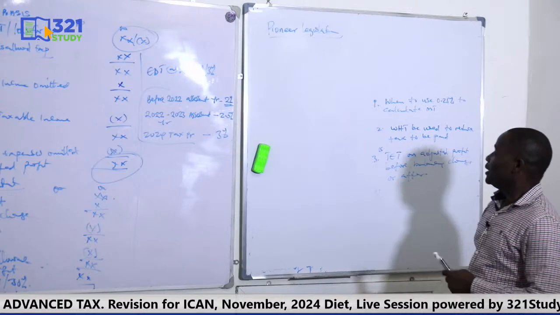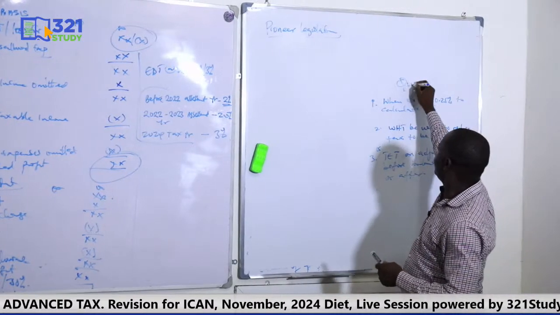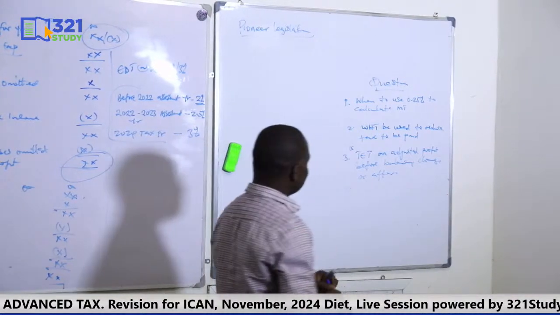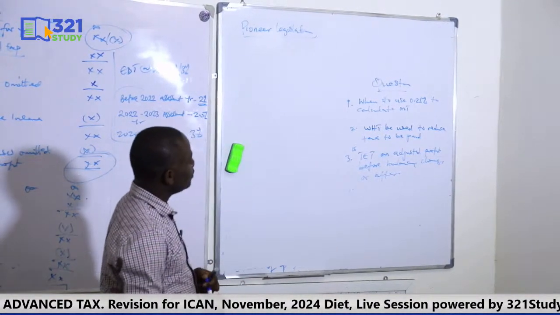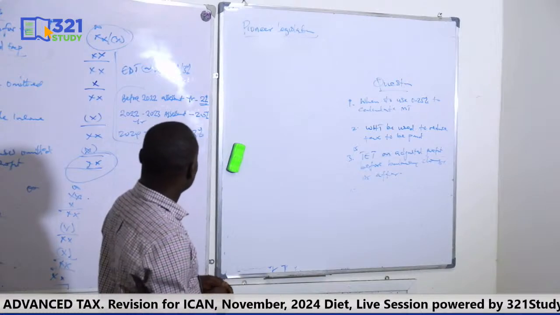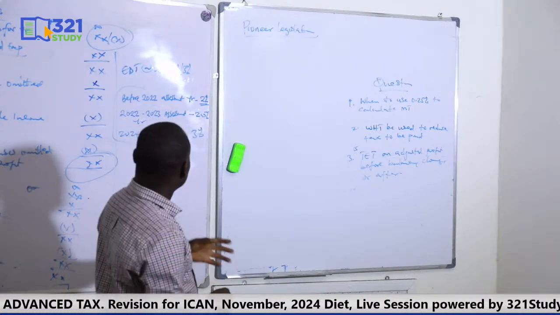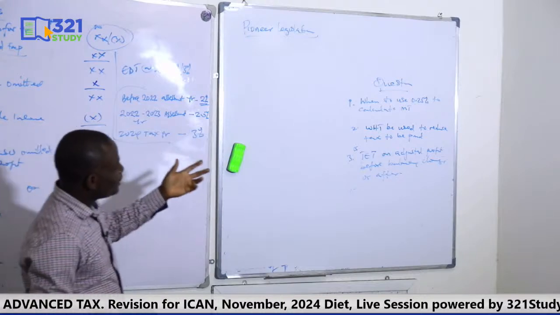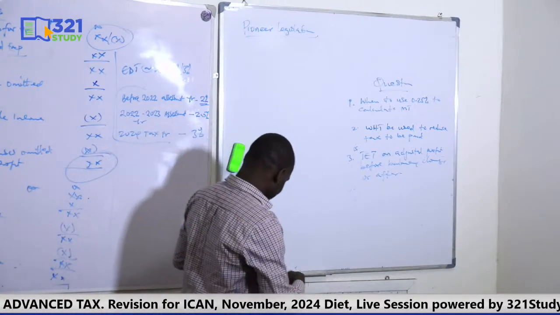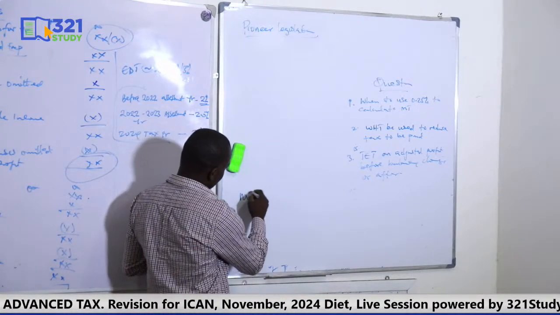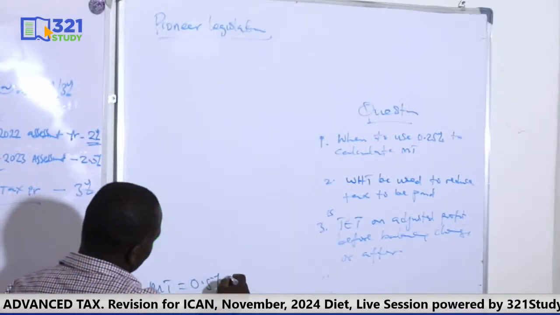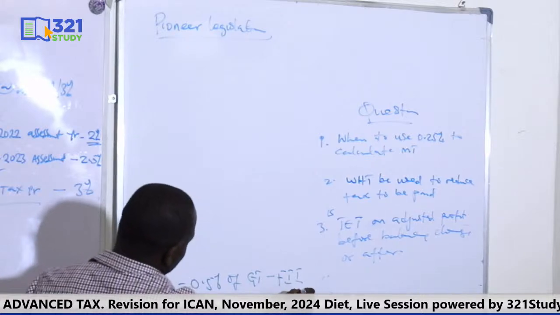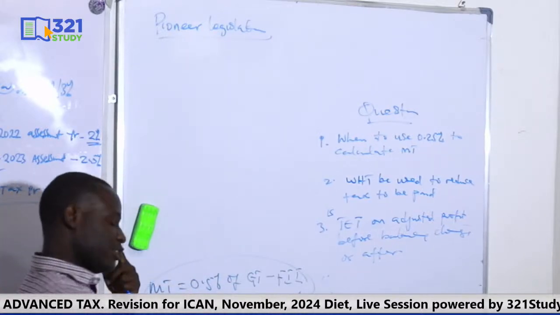Now, these are some of the questions, so let's quickly look at them. The first one is saying, when are we supposed to use 0.25% to calculate minimum tax? Now, you know that minimum tax, like I said, is 0.5% of gross turnover minus franked investment income. So that is the standard for Finance Act, 0.5%.